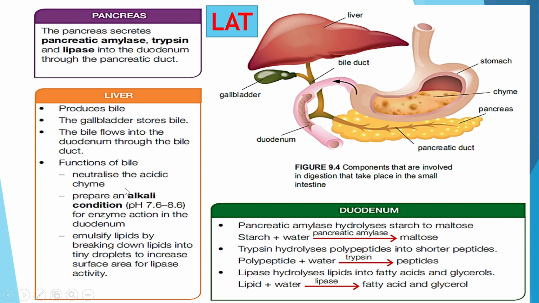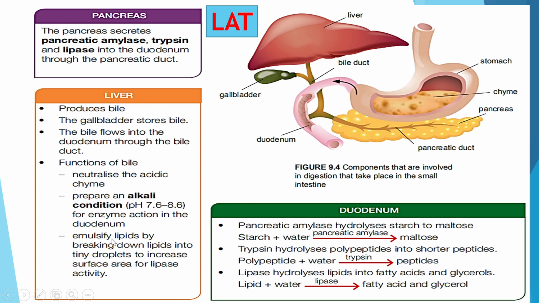What is the function of bile? It's actually to neutralize the acidic chyme, which is from the stomach just now. So it also prepares an alkali condition for the enzyme action in the duodenum. Alkali condition, because in the stomach it is very acidic, so it has to prepare an alkali condition for the enzymes to function in the duodenum.